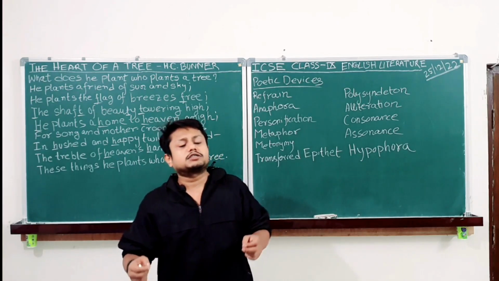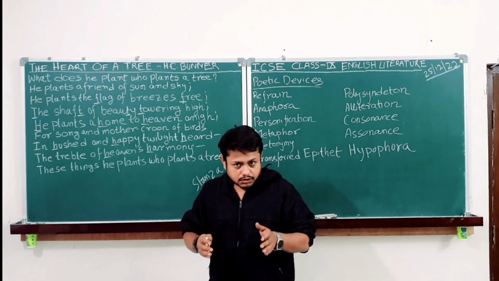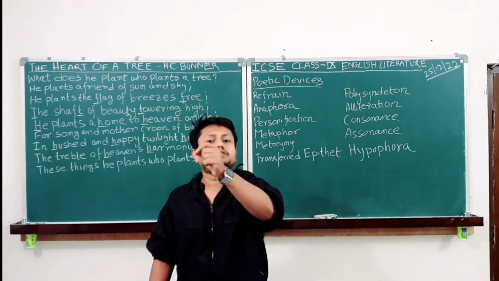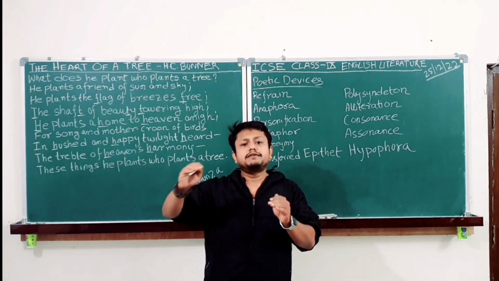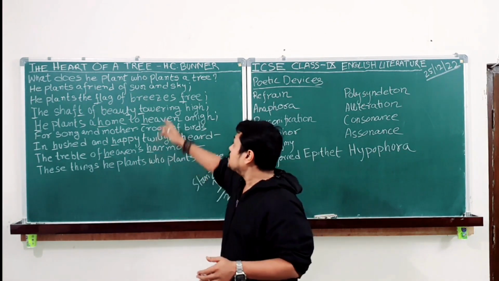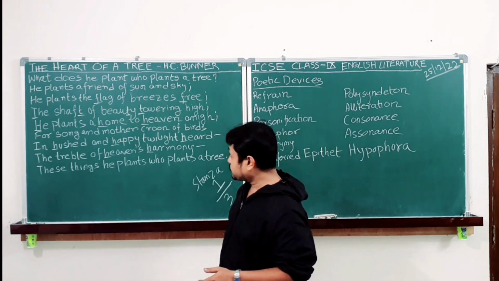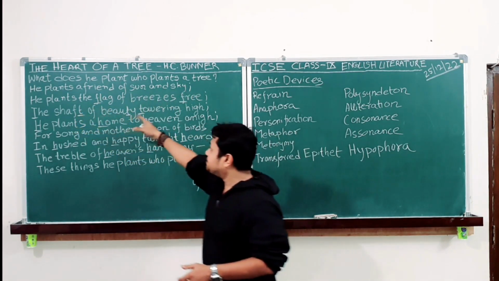You can also say a shaft means a trunk. Now a tree, the shaft of a tree supports its branches and the pole supports the flag. Both the flag as well as the branches of a tree, both flutter, they wag when the breezes flow, when there is a breeze, and they move freely. Therefore, one who plants a tree is also planting a thing of beauty.